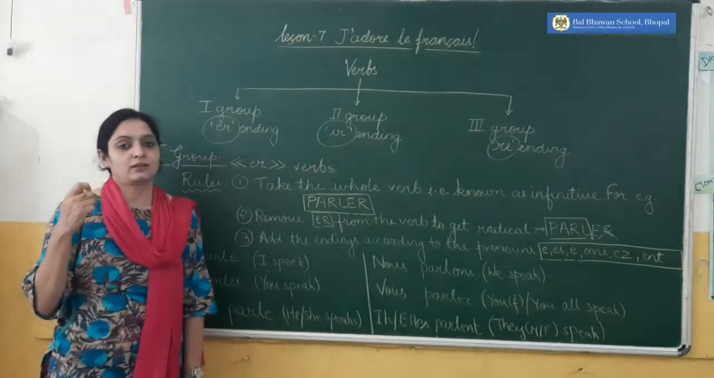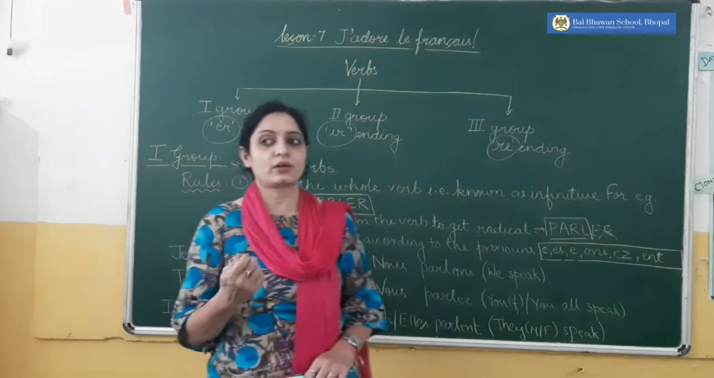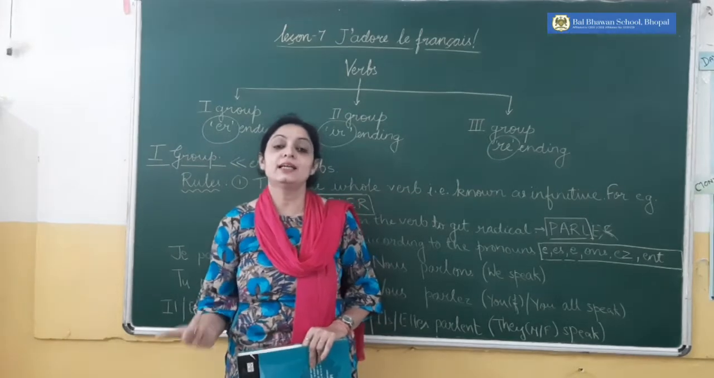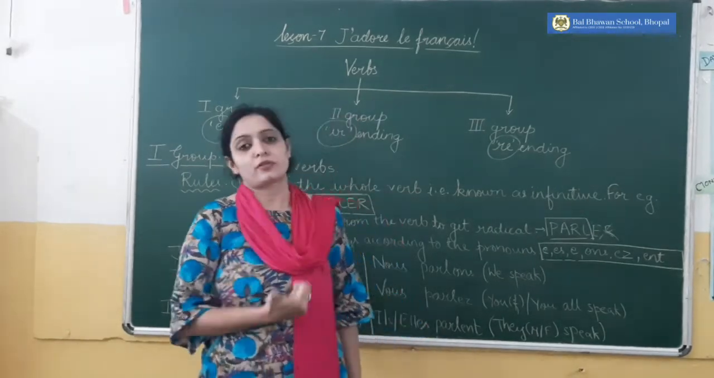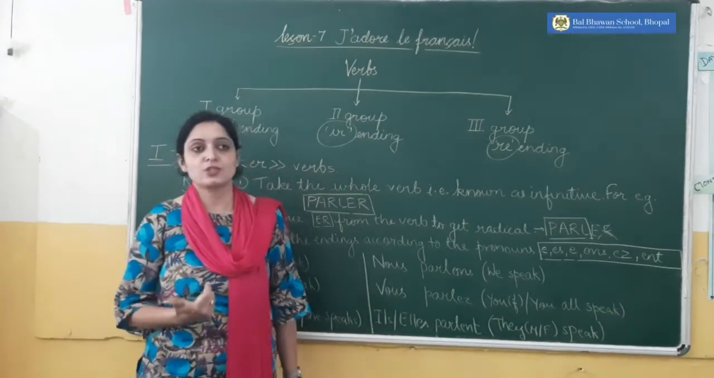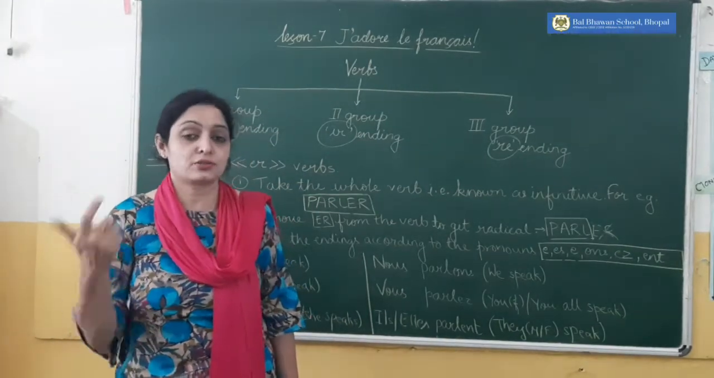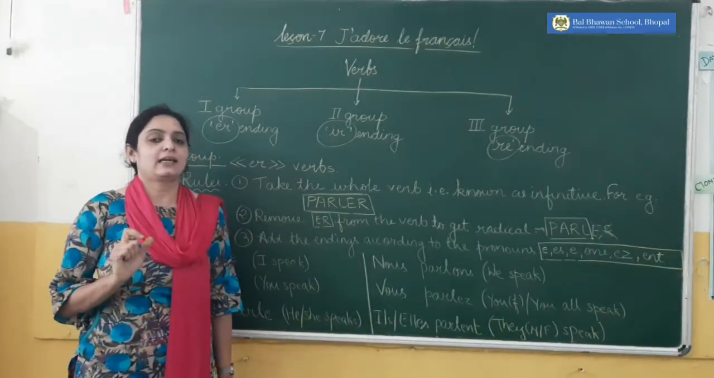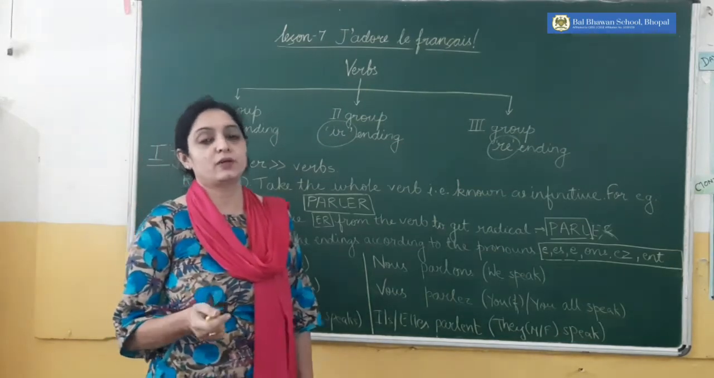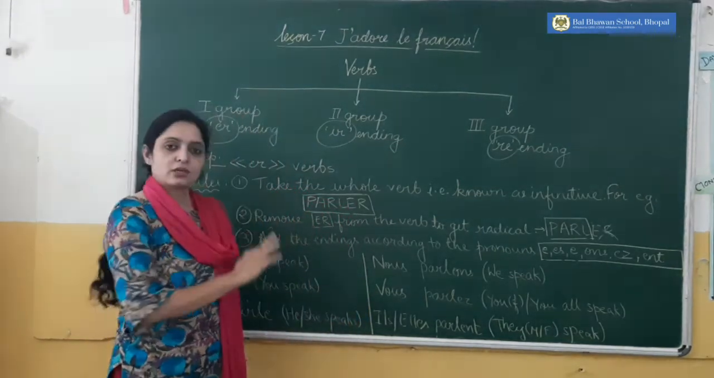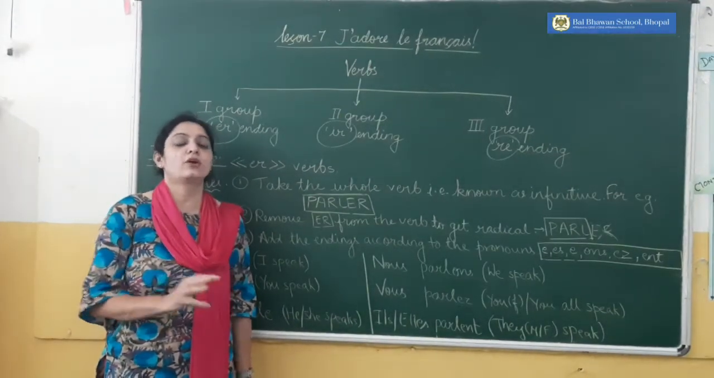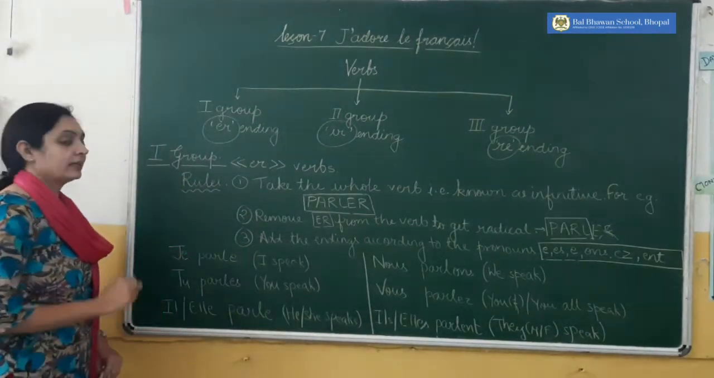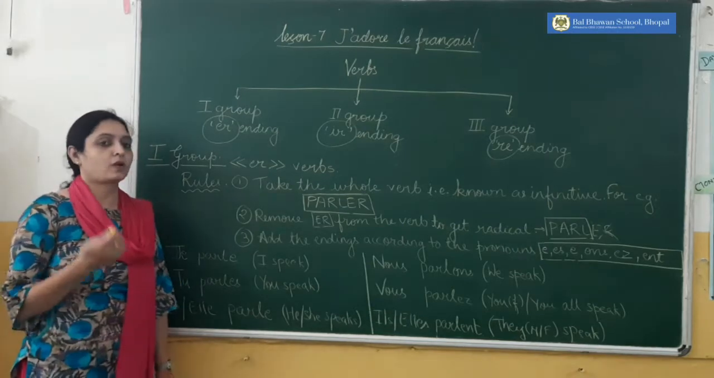Now, how do we conjugate ER ending verbs? I am telling you once again what conjugation is. Conjugation is writing a verb differently according to the pronoun. I already told you that in French we write each and every verb in a different manner according to the nouns and pronouns. Today I will tell you how to conjugate any ER ending verb. The conjugation of ER ending verbs will be the same, so if you remember the conjugation of one verb, you can easily conjugate all ER ending verbs. You have to pay attention here, as there are a few rules.